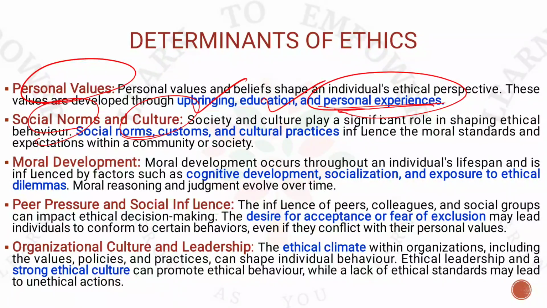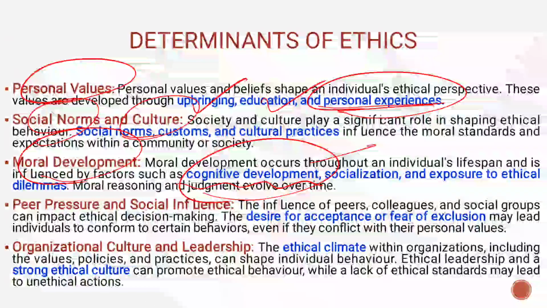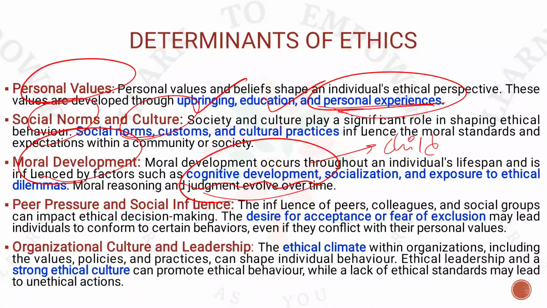Now the third determinant is your moral development, which happens through cognitive development. What is cognitive development? Whenever you see certain things, whenever people behave in certain ways, you will tend to have a good attitude towards that particular way, right? This is cognitive development. This mostly happens in the child. What is a child's behavior? If you observe, whenever a child sees certain things, they will try to imitate those things in the house, right or not? Whenever a child sees his father beating his mother, you can imagine how psychologically the child is impacted because of this, right?